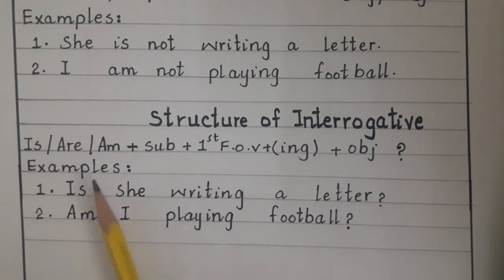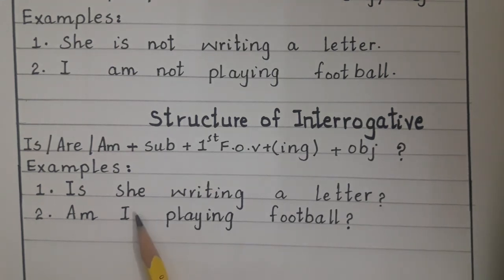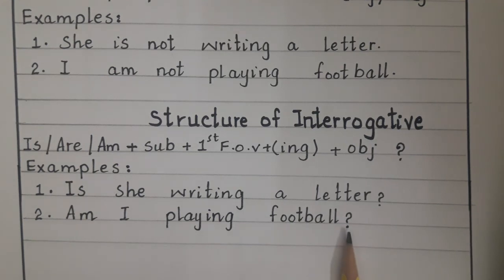Look at the examples. Number 1, because the subject is she, according to the subject we choose is. Is she writing a letter? Question mark. Number 2, am I? According to I, the subject is I, so that's why we write the helping verb am. Am I playing football? And in the end question mark.